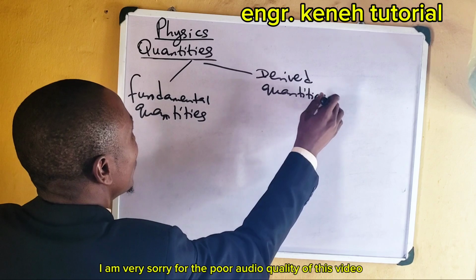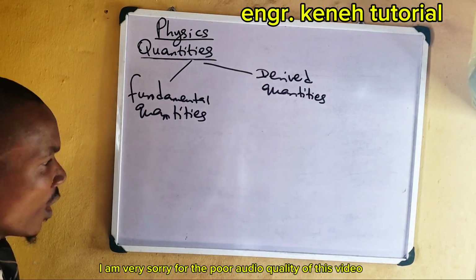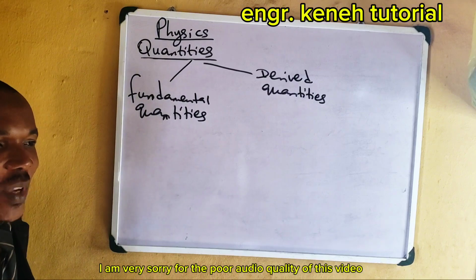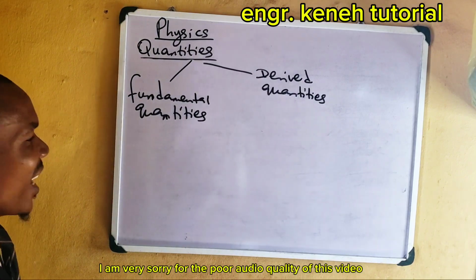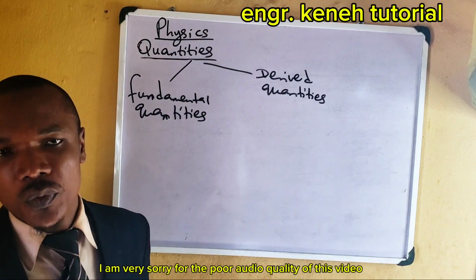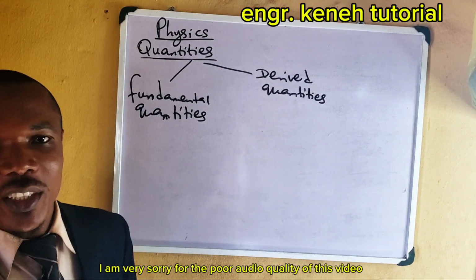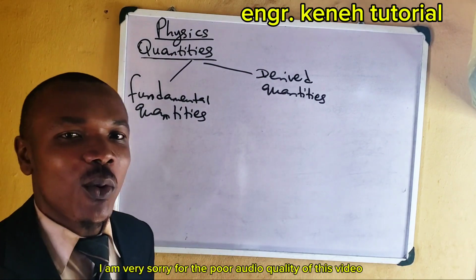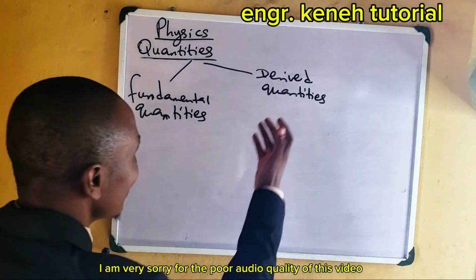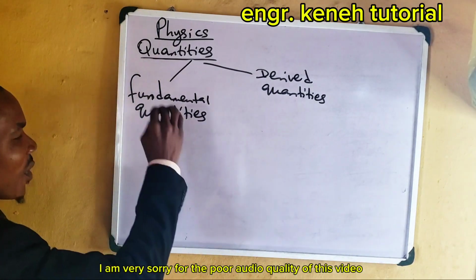Right? So when you say fundamental quantities, what do you mean? Fundamental quantities are those quantities that are not gotten from any other quantity. They are not dependent on any other quantity. They are on their own. You can't get them from any other one. They are originators of other ones, so they are on their own. They are the fundamental. Why these derived quantities? They are gotten from here.